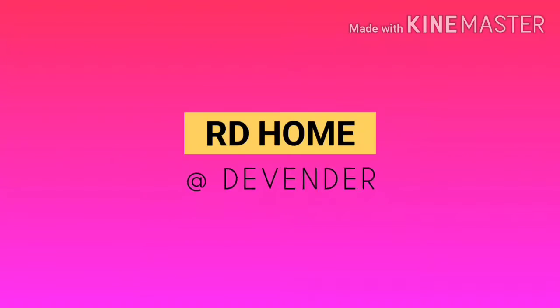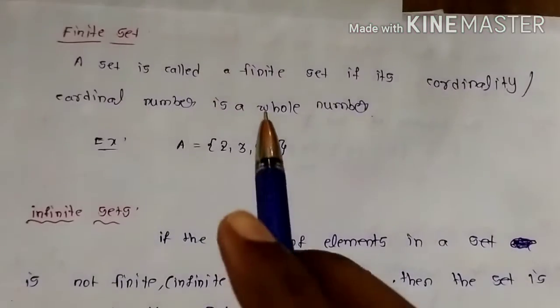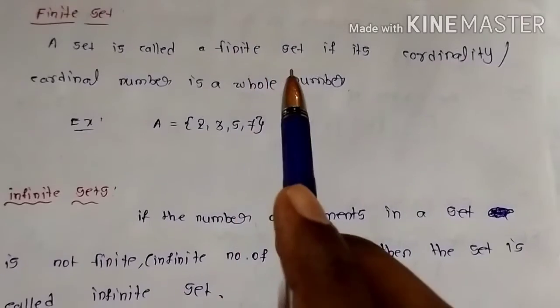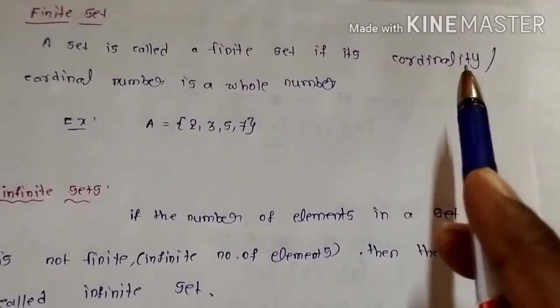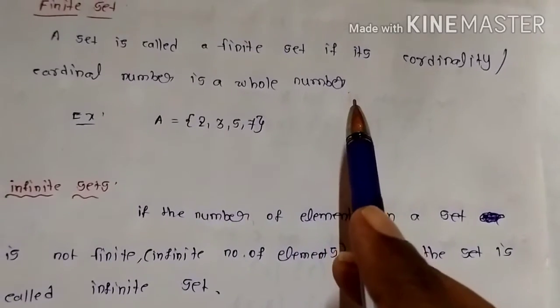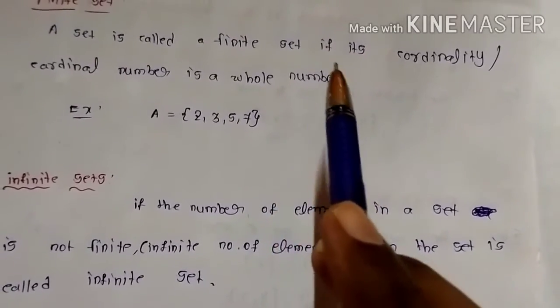Now you can see your class 10th Maths chapter 2, Sets. Now you can see here finite set. Finite set means a set is called a finite set if its cardinality or cardinal number is a whole number. Cardinal number is a whole number.